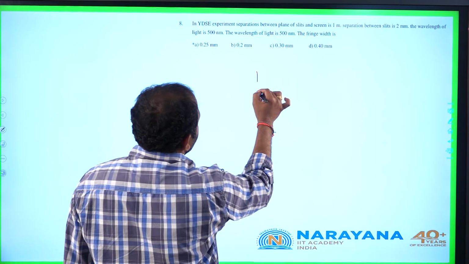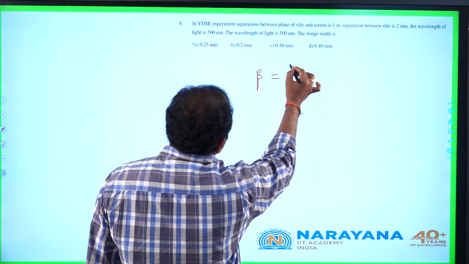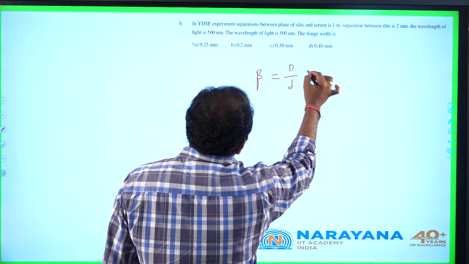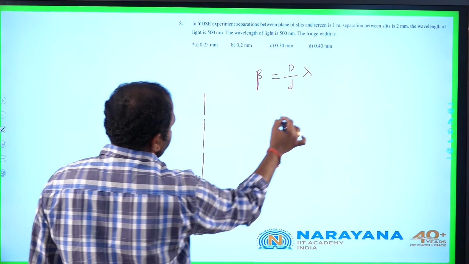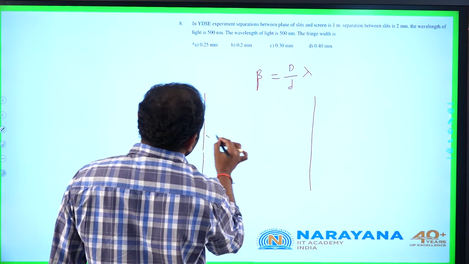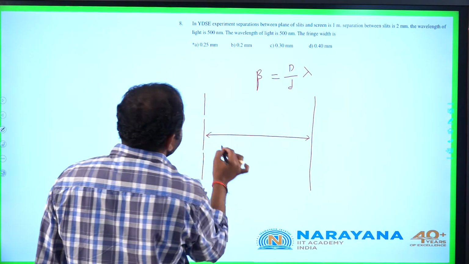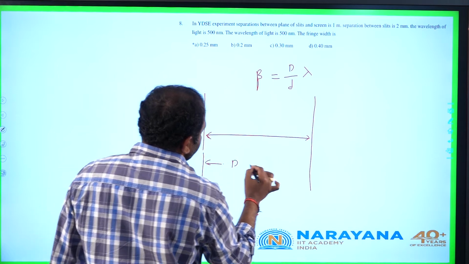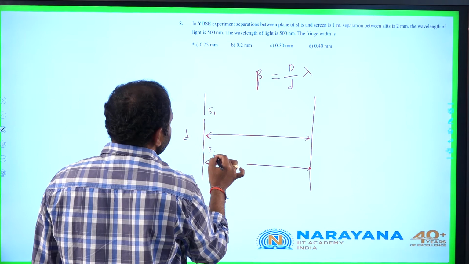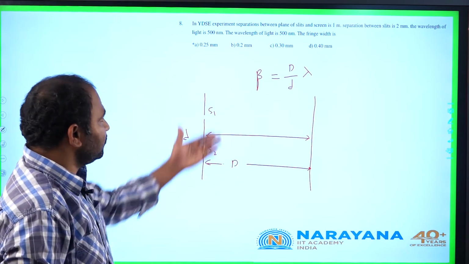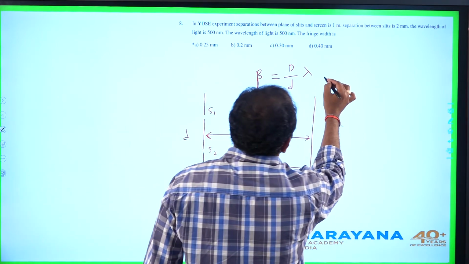So simply we can write fringe width beta equal to D by d into lambda. These are the standard notations, where capital D is the separation between the slit plane and the screen, small d is the separation between the two slits, and lambda is the wavelength of light.